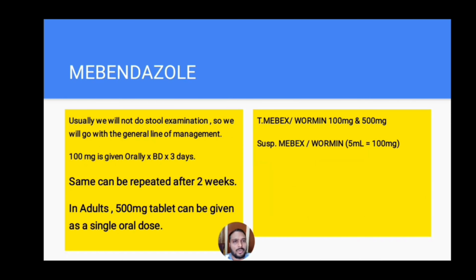And coming to the mebendazole. Mebendazole is usually given in the form of 100 mg orally twice a day for 3 days, and the same dose can be repeated after 2 weeks of the first dose. And in adults, a 500 mg single tablet can be given as a single oral dose. Mebendazole is available in the form of tablet Mebex or tablet Deworming 100 mg and 500 mg. It is also available as suspension Mebex or suspension Deworming, and each 5 ml of the suspension contains 100 mg of mebendazole.